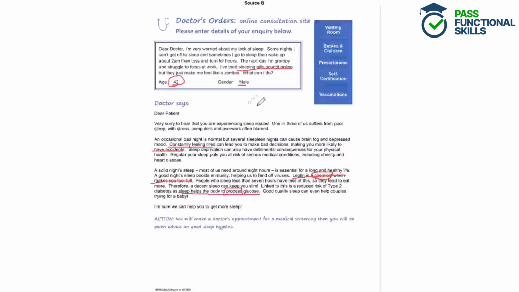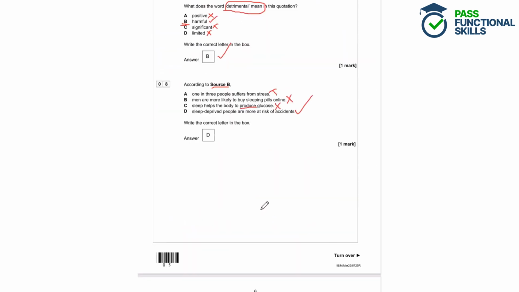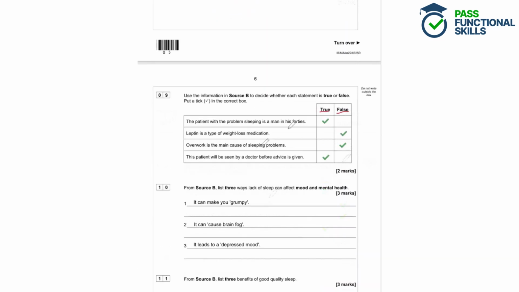The third statement, overwork is the main cause of sleeping problems. So we can see here that 1 in 3 of us suffers from poor sleep with stress, computers and overwork often blamed. But it doesn't say that overwork is the main cause of sleeping problems. It just suggests that it's one of the causes.